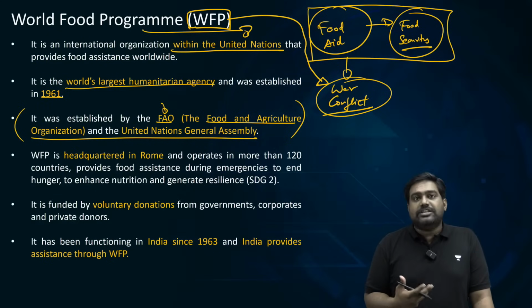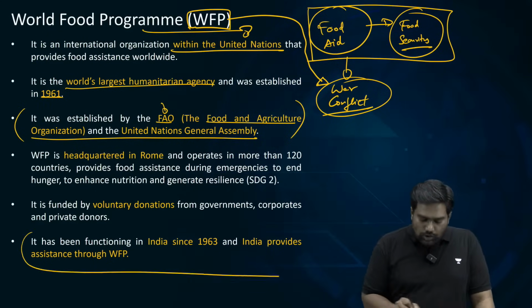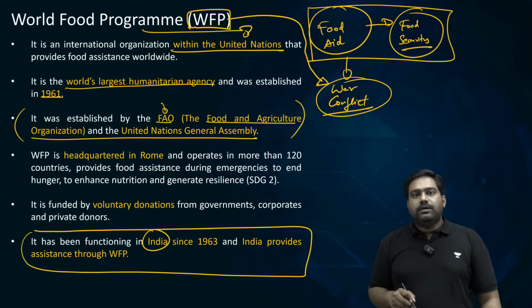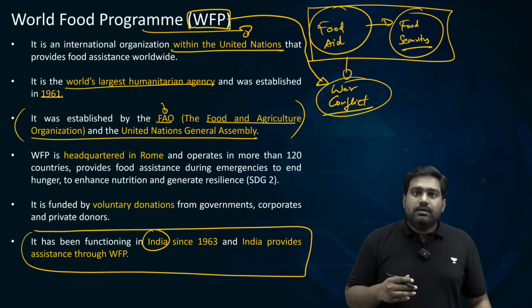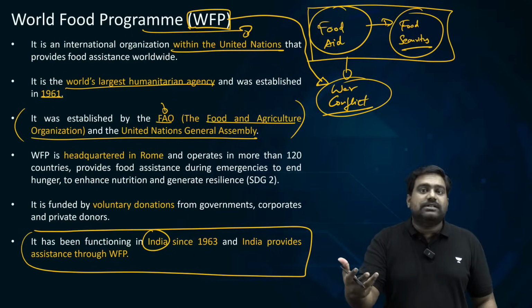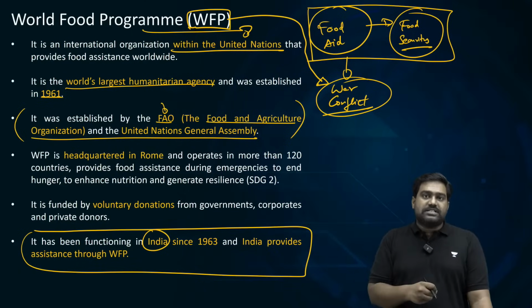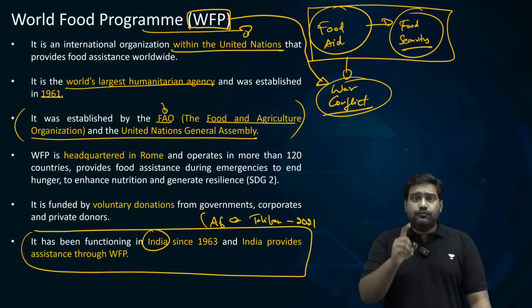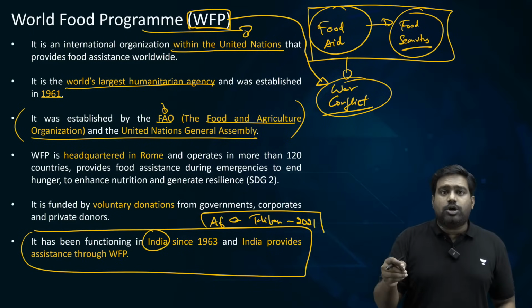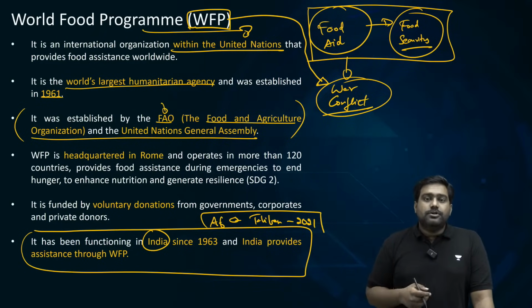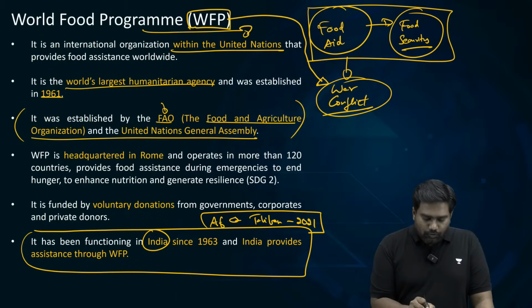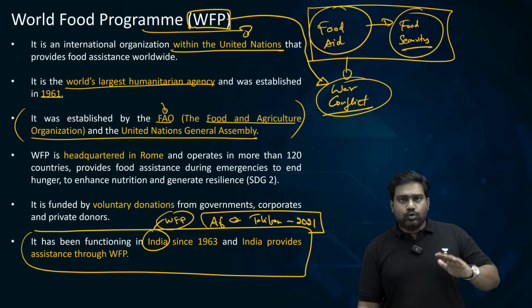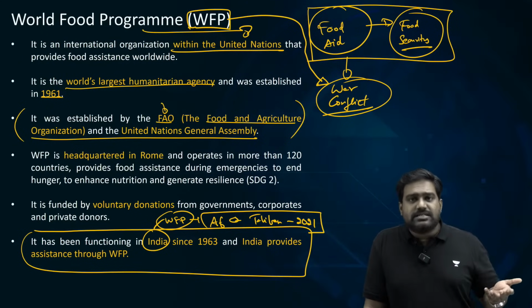It's the largest humanitarian agency in the world, and India works closely with World Food Programme. See, we might be self-sufficient today, but through World Food Programme, we can assist others. The reason why I picked the topic is because recently when Afghanistan was taken over by the Taliban in 2021, it triggered a food crisis that led to food shortages, which was affecting the Afghan people. So India delivered food aid to the people of Afghanistan through the World Food Programme. We channeled the aid through the World Food Programme because we had not recognized the Taliban regime.